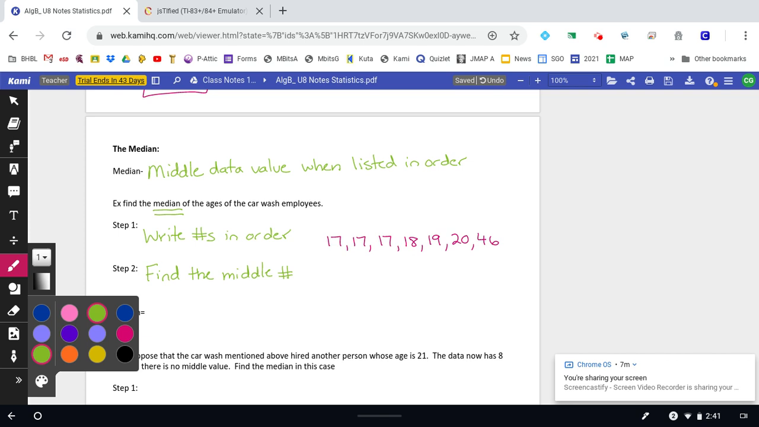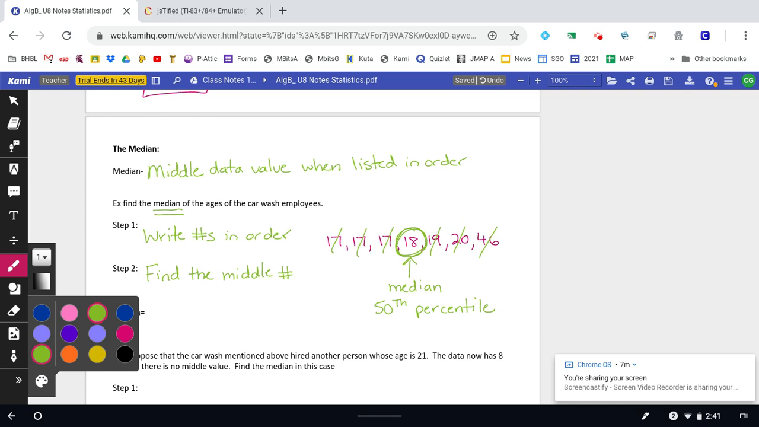Since there's 7, I could do something like low and high cross off, low and high cross off, low and high cross off. And there we go, left with the middle. So here's my median. It's 18 years old. We're also going to refer to this as the number that cuts it in half, the 50th percentile.